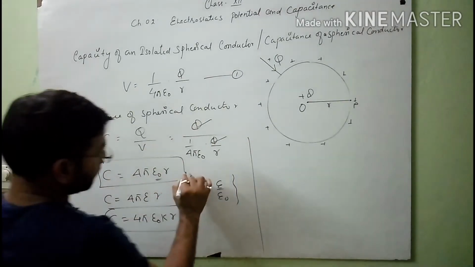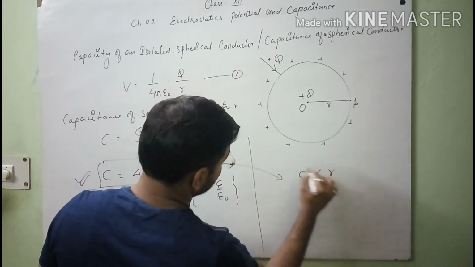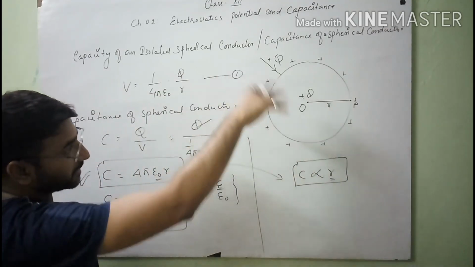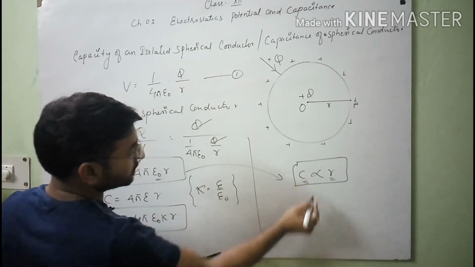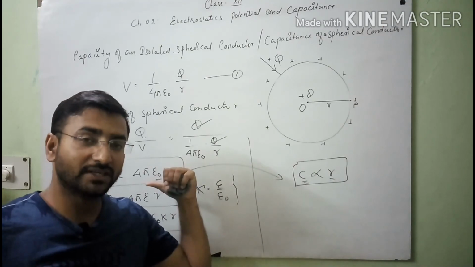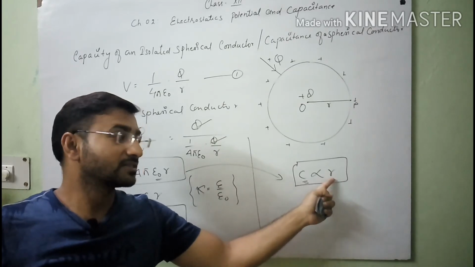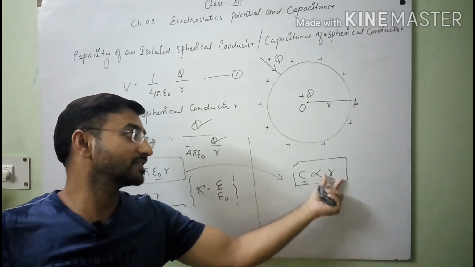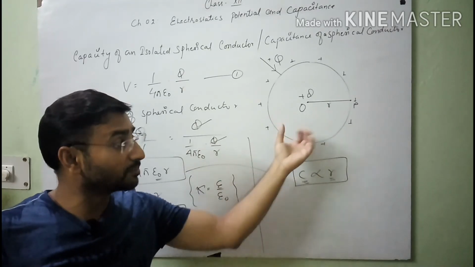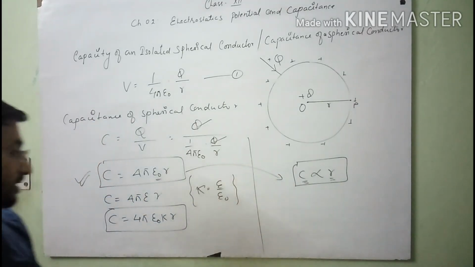See, from this formula what will you get? From this formula you will get C is directly proportional to R. It means that as you increase the value of R of this spherical conductor, the capacitance of the conductor increases. I wrote one statement in the previous derivation: capacitance of a conductor depends on the size of the conductor. If you increase the radius, the size of the conductor increases. When the size of the conductor increases, the capacitance of this conductor also increases. Clear, students?